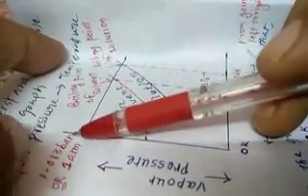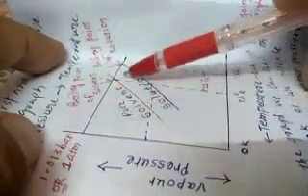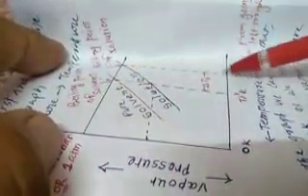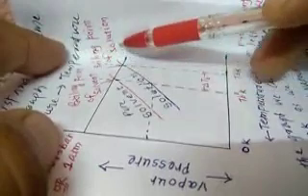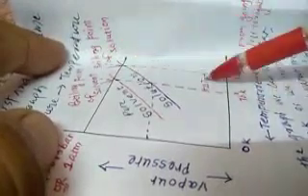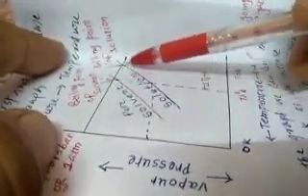bar pressure. When the vapor pressure of the solution turns into 1 atmospheric pressure or 1.013 bar pressure, at that time the temperature of that particular solution is known as TB. This TB is the boiling point of the solution. So at this particular temperature, the solution also starts boiling.